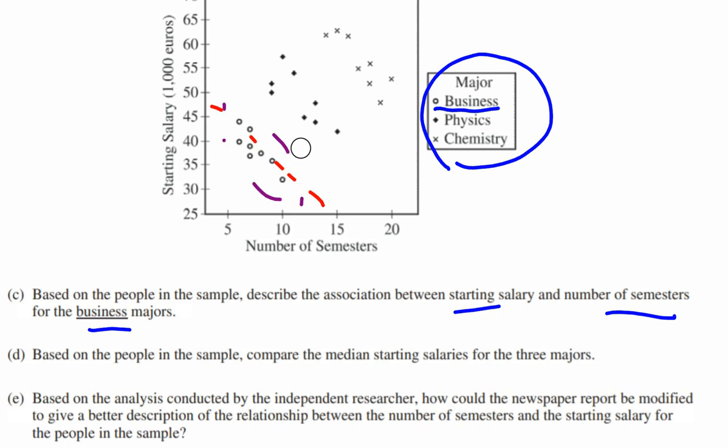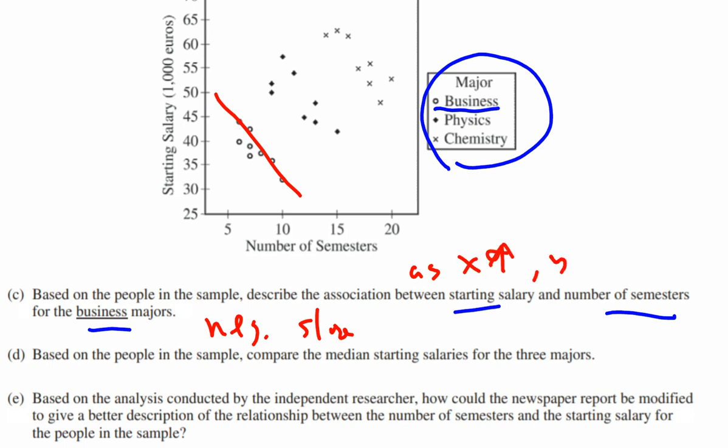If you don't want to get confused by that, you can just draw a line through that data set, and you can see that that line has a negative slope. So you can mention that, negative slope. You can say as x increases, y decreases for business majors.